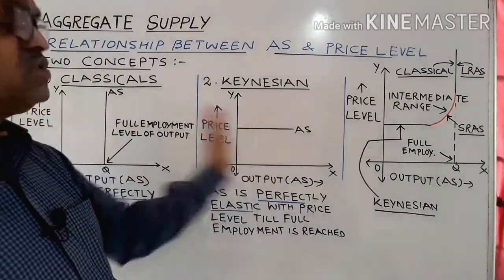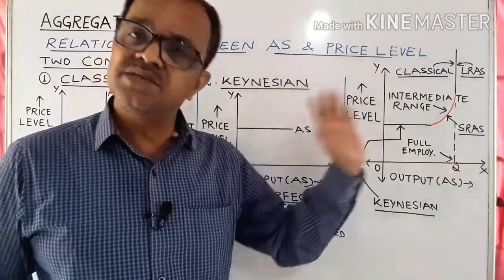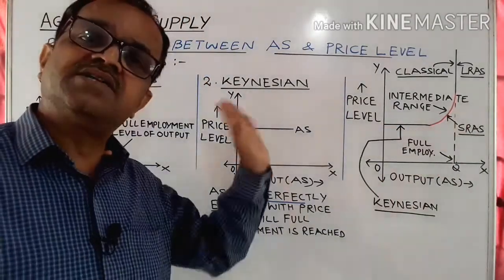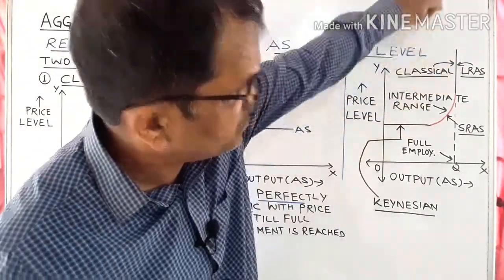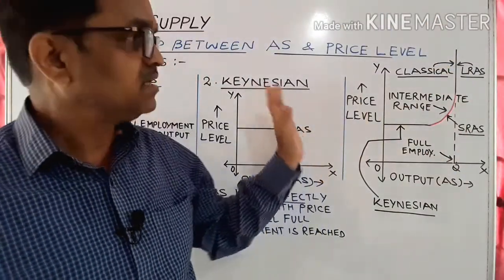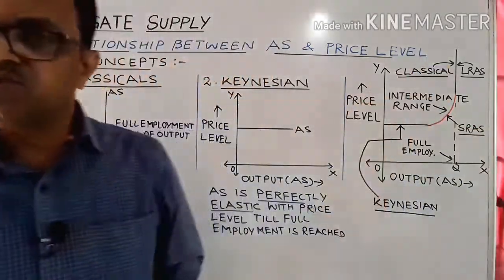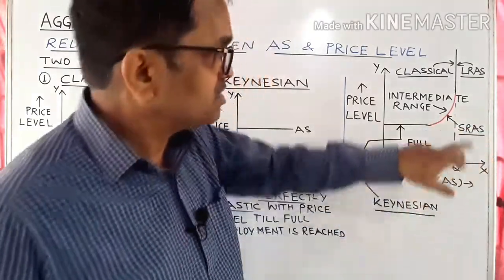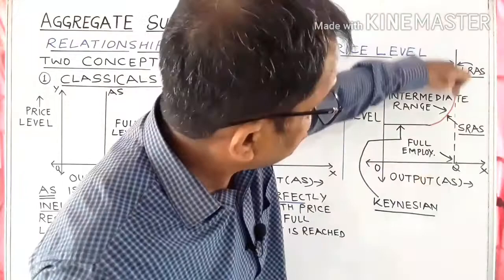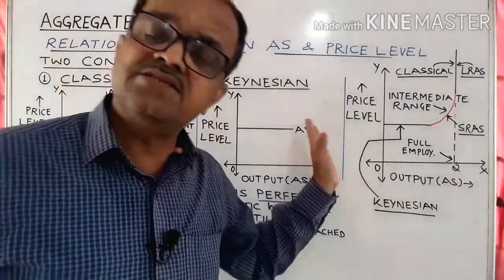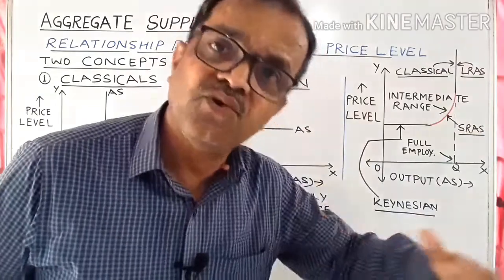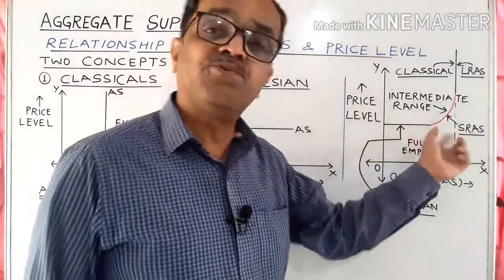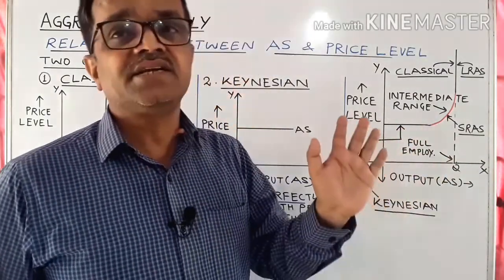Now combining these two concepts, we have this. This is the Keynesian curve, that is aggregate supply given by Keynes, and this is the classical view, a vertical line parallel to the y-axis. Now as output goes on increasing, near to this full employment level, that is OQ, as the economy approaches the full employment level, cost goes on increasing, and therefore output increases, but not without any increase in the price level.